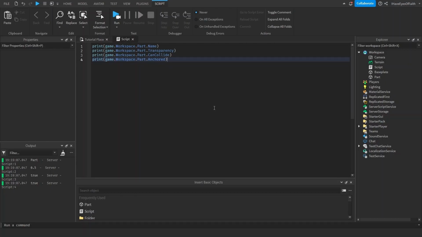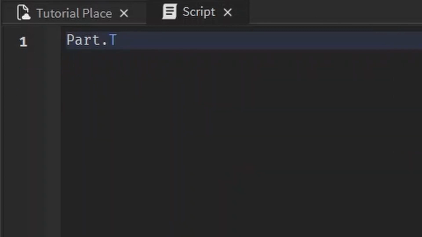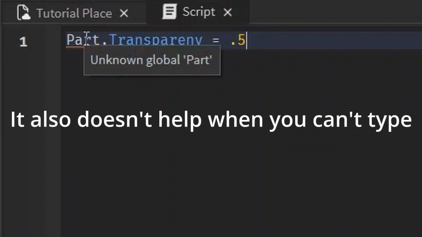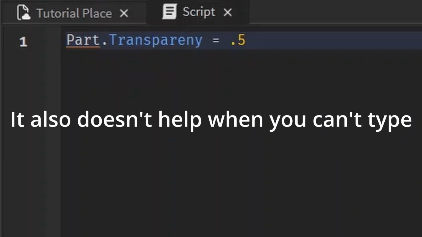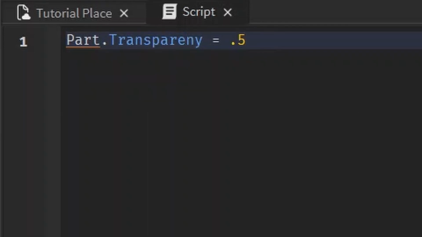If we write, for example, part.Transparency equals 0.5, you see how it underlines red? It doesn't know what part is. We didn't specify that it's the part inside Workspace inside game. That's why it has the red line underneath. It doesn't know what part is.